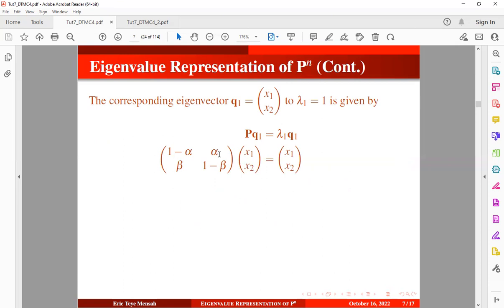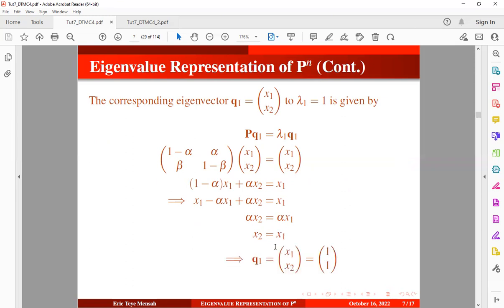So we want to work out these values, x1 and x2. We can pick the first row, multiply by this column and equate it to x1, or we can pick the second row here, multiply by this and equate it to x2, okay? So I'm going to go by the first approach. Once you pick this, multiply by that, and equate it to x1, you're going to have this. You can expand to have this, then you can group like terms. Once you work this out, alpha will cancel alpha. So you have the coefficient of x2 to be 1, and the coefficient of x1 to also be 1, okay? So our first eigenvector is going to be of this form, right?